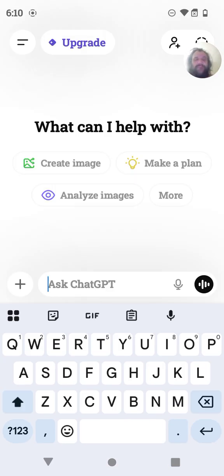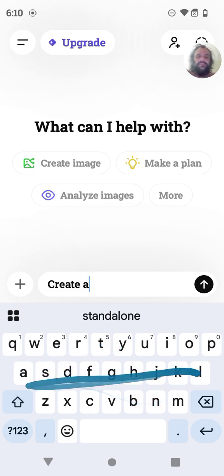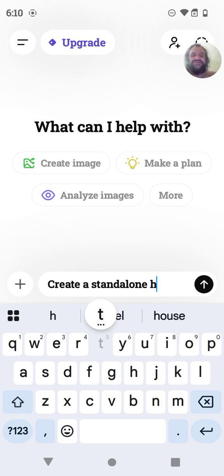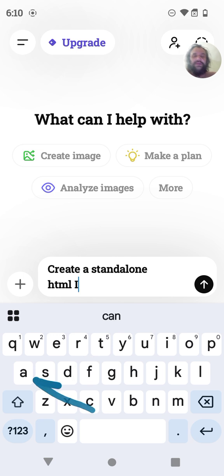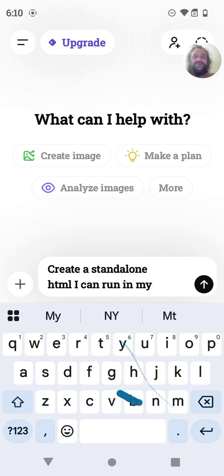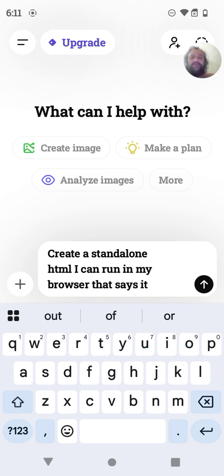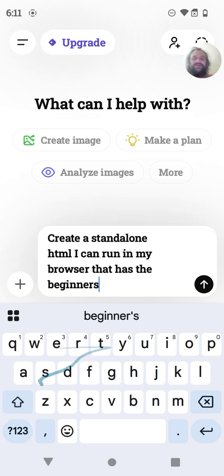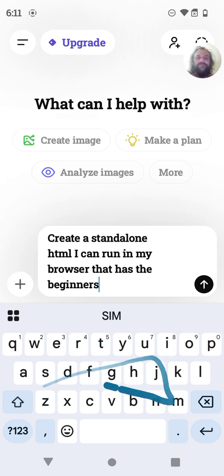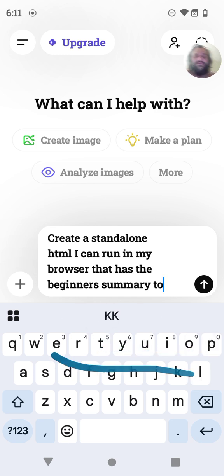Okay. I'm going to tell ChatGPT, create a standalone HTML I can run in my browser that has the beginner's summary to learning code.